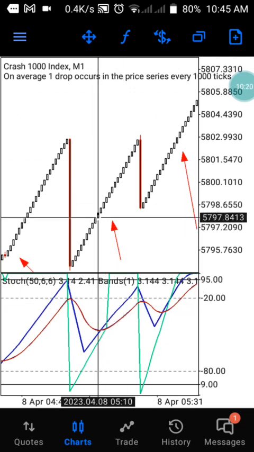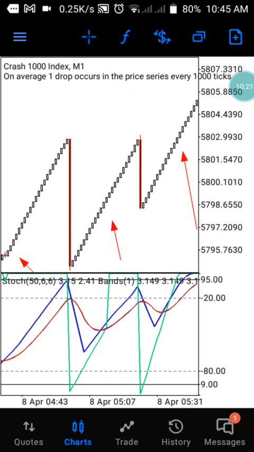So that is what happens on Boom 1000 and Crash 1000. I'm going to make a video on Boom 500 and Crash 500, and I'm going to explain more details there, and on Boom 300 also, for you guys to understand the full strategy and how it works.